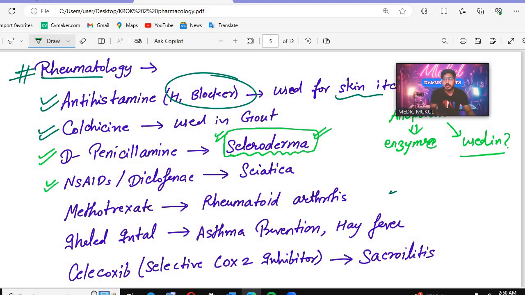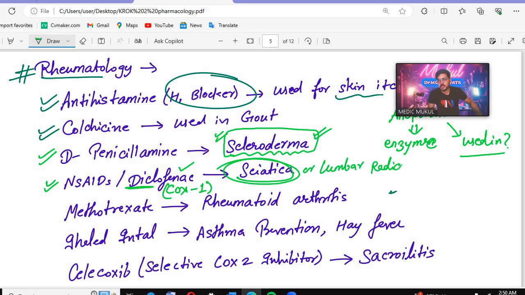Then we have the NSAIDs, or diclofenac. NSAIDs, non-steroidal anti-inflammatory drugs, are COX-1 inhibitors, and we have diclofenac, aceclofenac, aspirin. So remember, diclofenac is used in sciatica, or we can call it lumbar radiculopathy. In both these conditions, the NSAID diclofenac will be given.